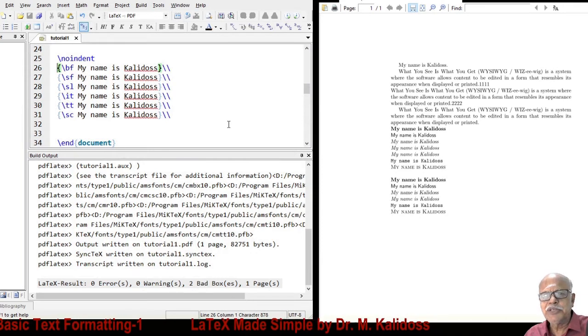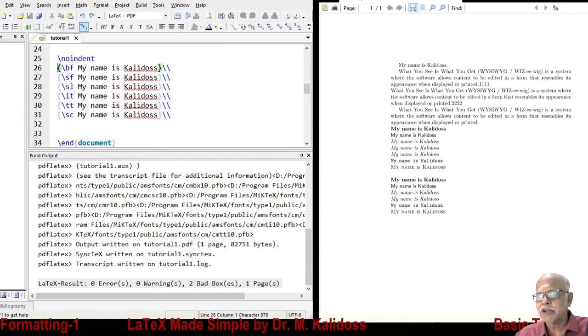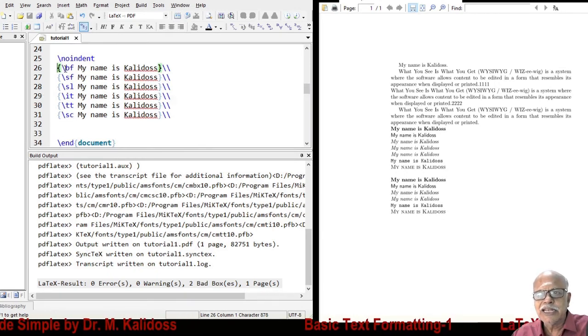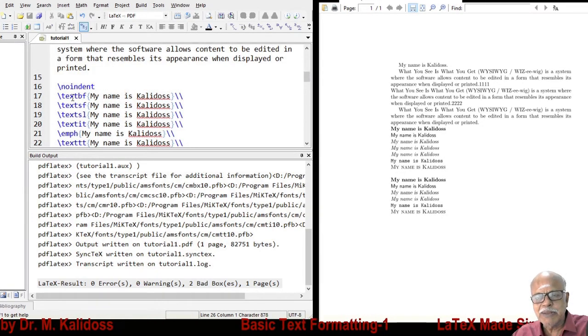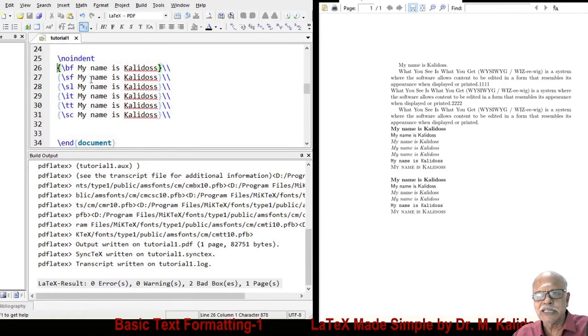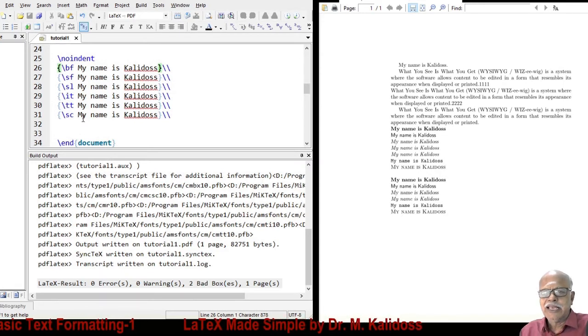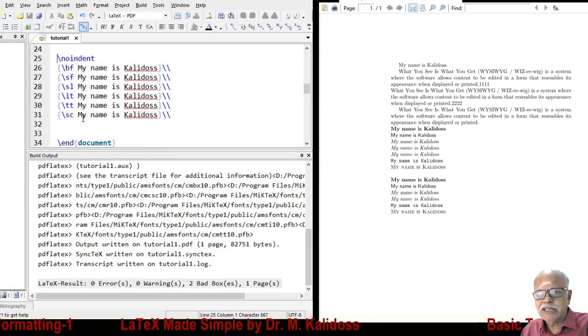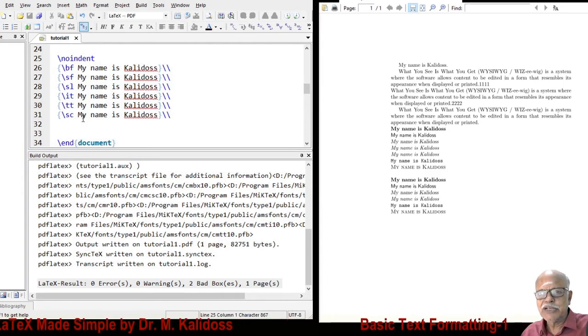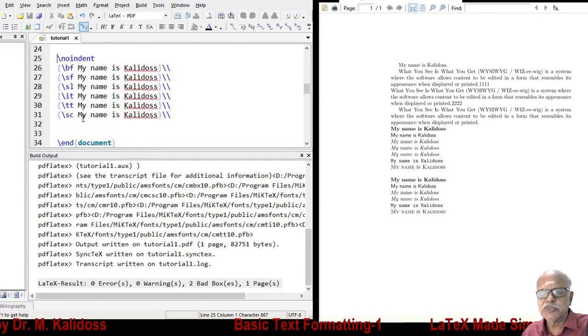You find absolutely no difference between the first block of characters and the second block of characters. What I mean to say is, whether you use the text command bf or the LaTeX command textbf, the output is exactly the same. Similarly for others also, sf, sl, it, tt, sc. However, as an author of a paper, please do not use text commands. Try to use LaTeX commands. Text commands are better handled by experts.